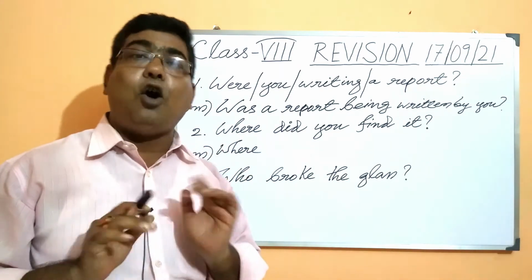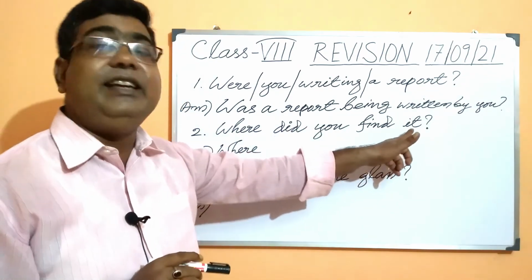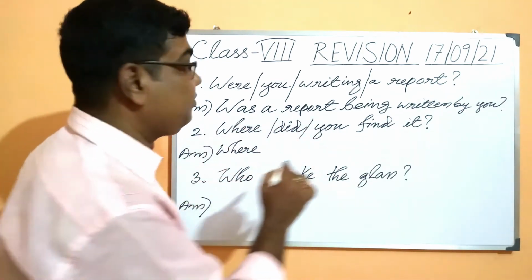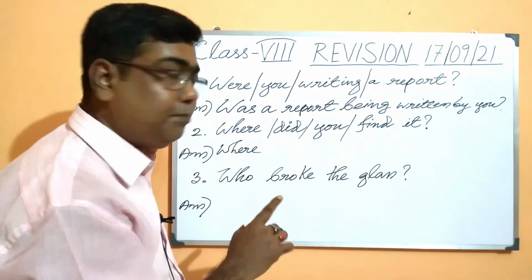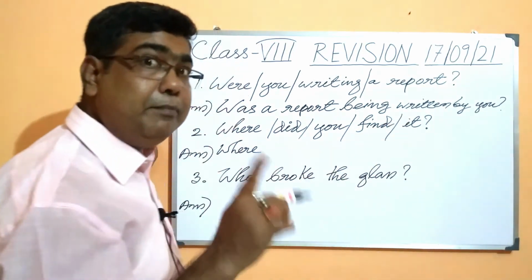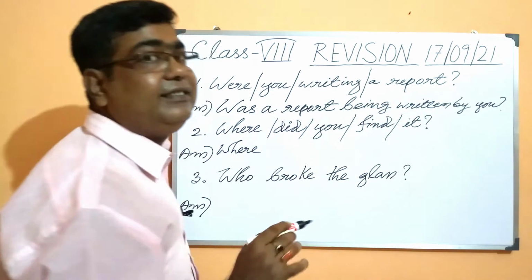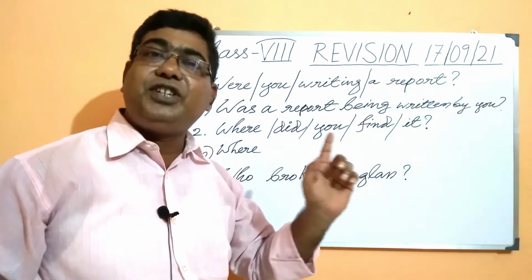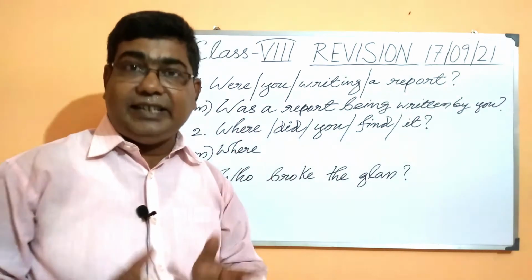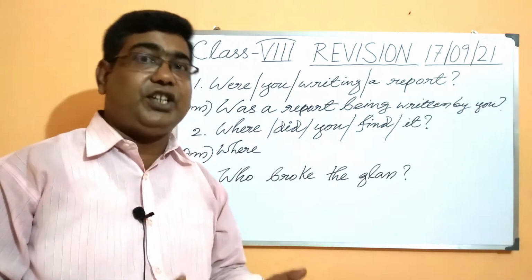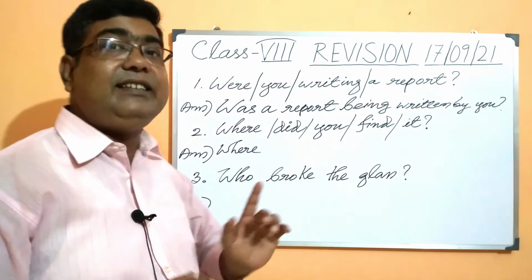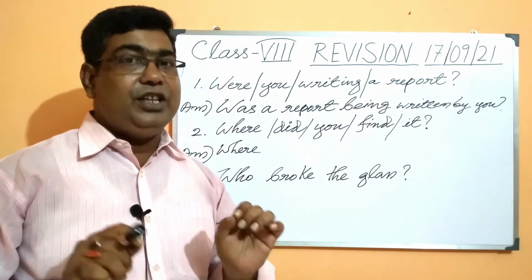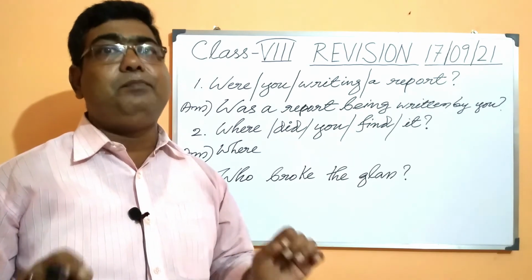Now find out the object. The object is here it. Now did is the auxiliary verb, you is the subject, find is the main verb, and it is the object. So we have here the object it. Now find out the tense in which the question is given. Now did is here, so it tells us clearly that the tense used here is simple past tense.